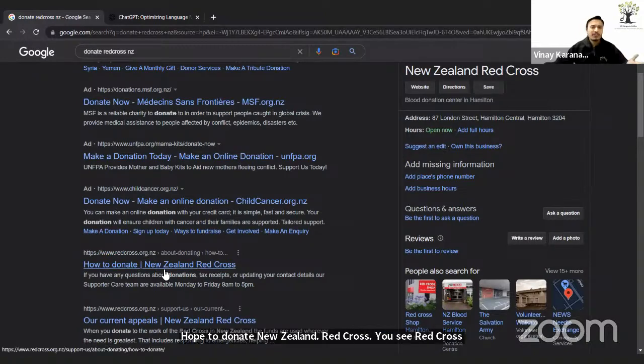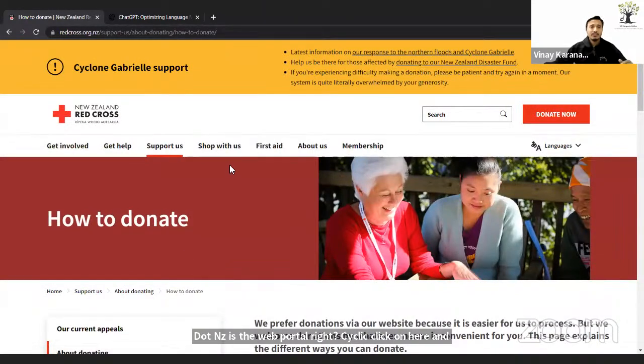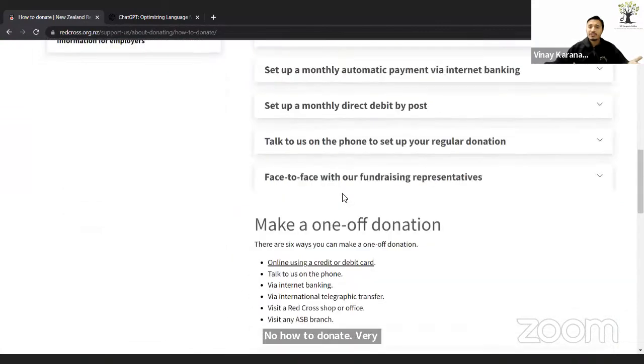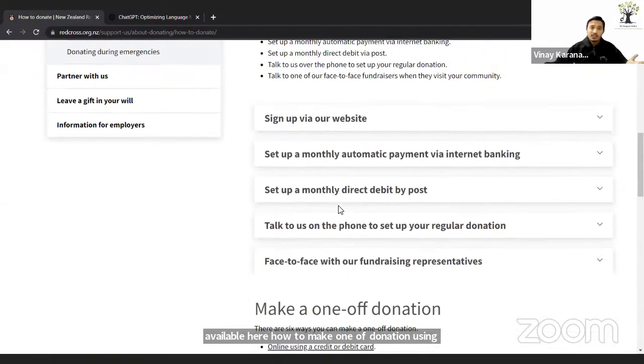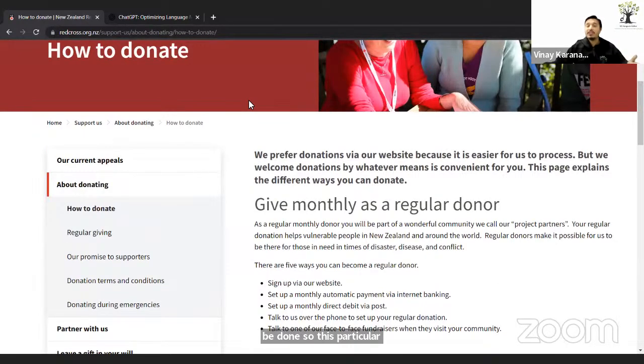So I simply click on here and, how to donate. Very nicely, all the information is available here. How to make a one-off donation using a credit card or debit card online without signing up on their website, or monthly payments, or direct debit by post. There are various ways it can be done. So this particular information ChatGPT cannot provide.